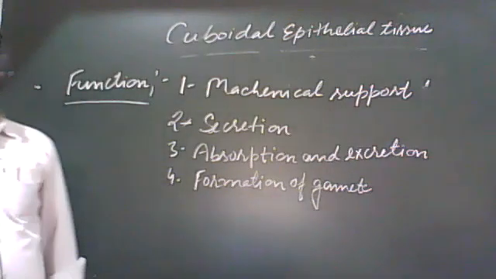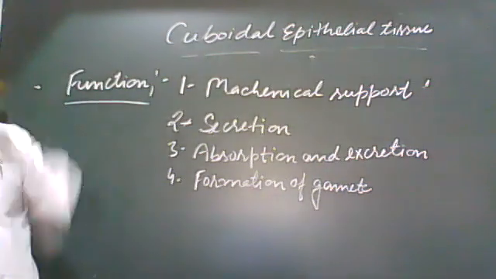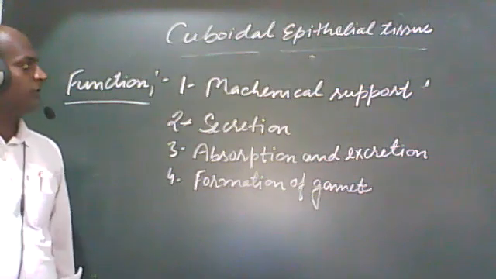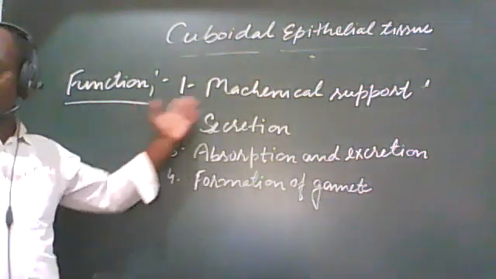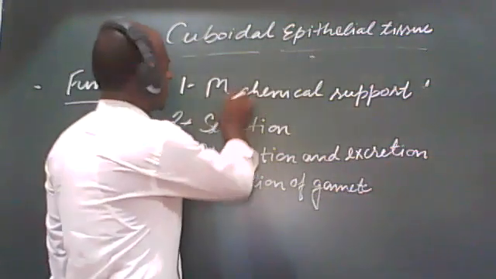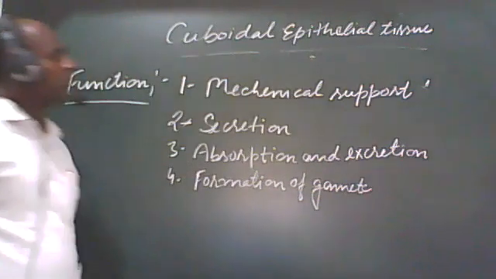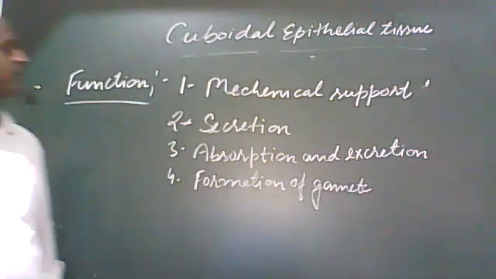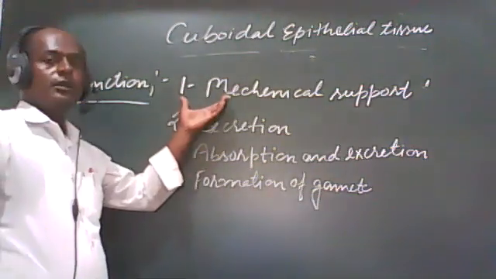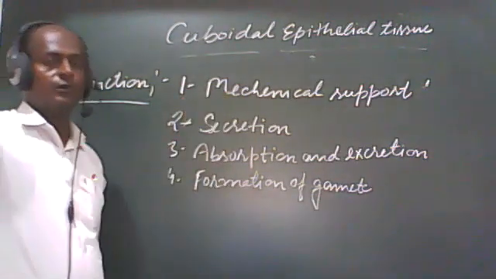Let us see, students, we have discussed that there are different functions of this epithelial tissue. It is helpful to provide mechanical support, meaning during injury it is helpful.